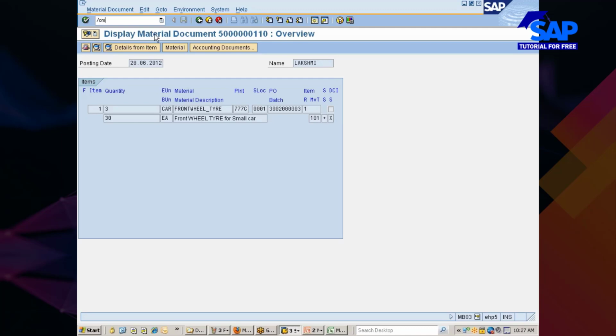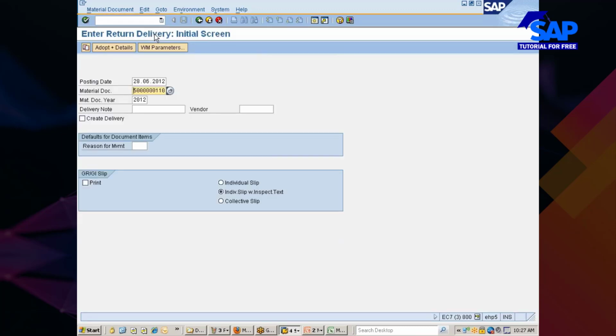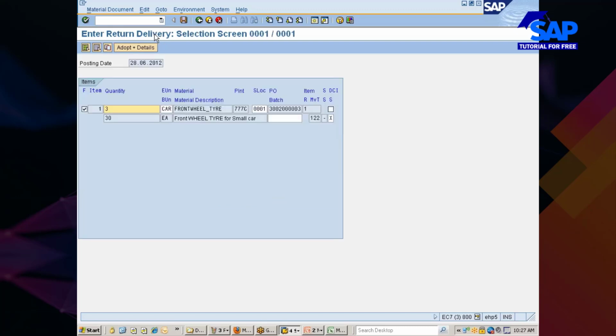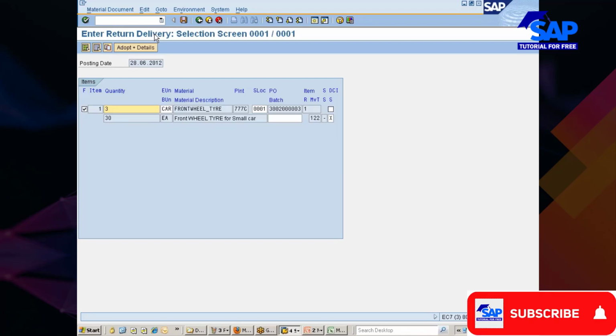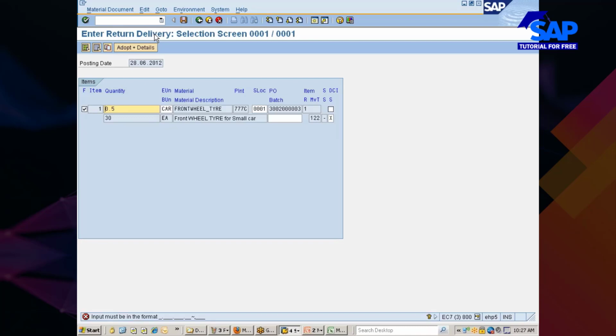Look at here, /o MBRL, return delivery, a separate transaction which you have to use. Which document are you going to refer to? You just specify the document number and then hit enter. Out of which how much are you sending back? 0.05 means 5 quantity. Format, you change it to 0.5, something like this. Now you go with adopt plus details.